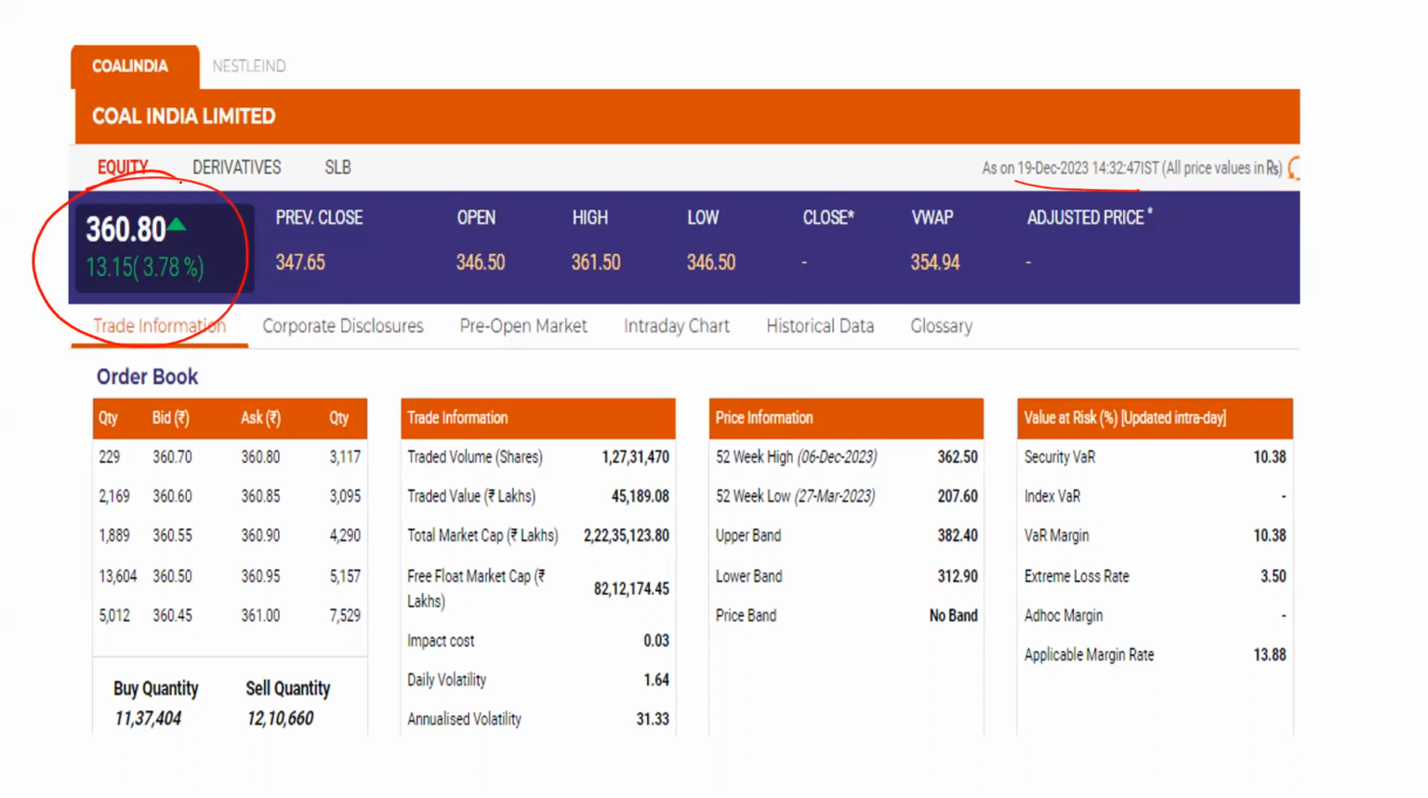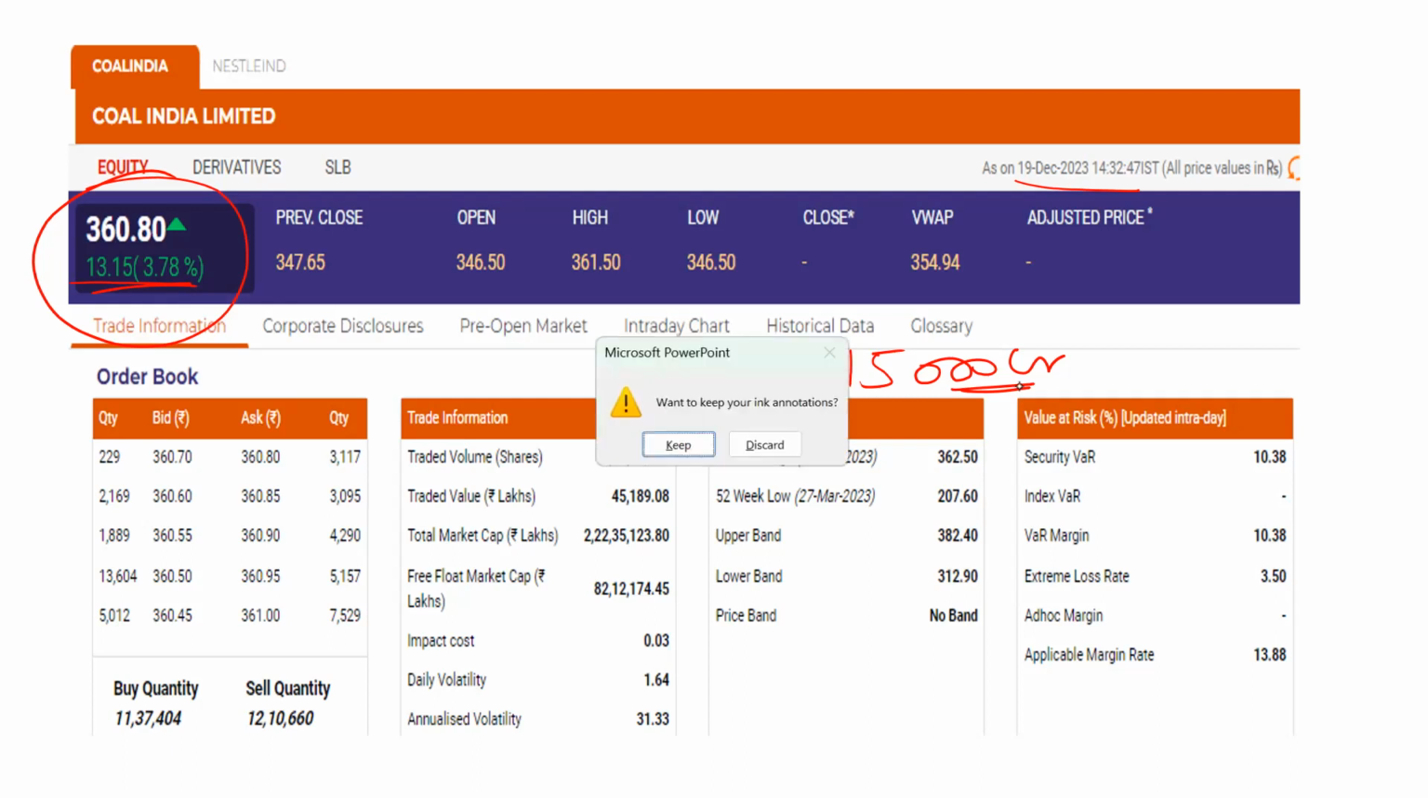Its share is trading around 360.80 rupees, where it has shown an appreciation of 13.15 or 3.78%. Although, Coal India IPO, if I'm not wrong, was one of the largest IPOs of India, around 15,000 crore worth of IPO, and this was done, if I'm not wrong, in October 2010.